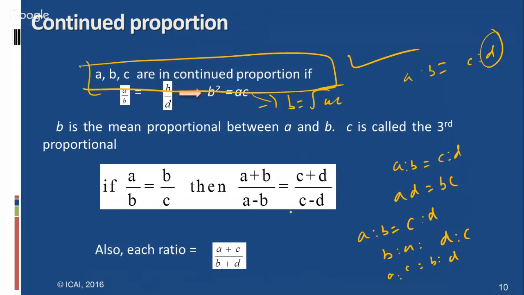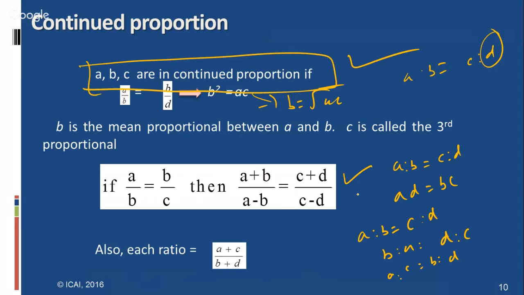Okay. Further here, the 7 properties are given, which you can refer to in the study material, page 1.11. All the properties are also given. Students should carefully follow these formulas, what is the property related to invertendo, alternando, componendo, dividendo, and componendo and dividendo. This formula is applied in most of the cases of the problems.